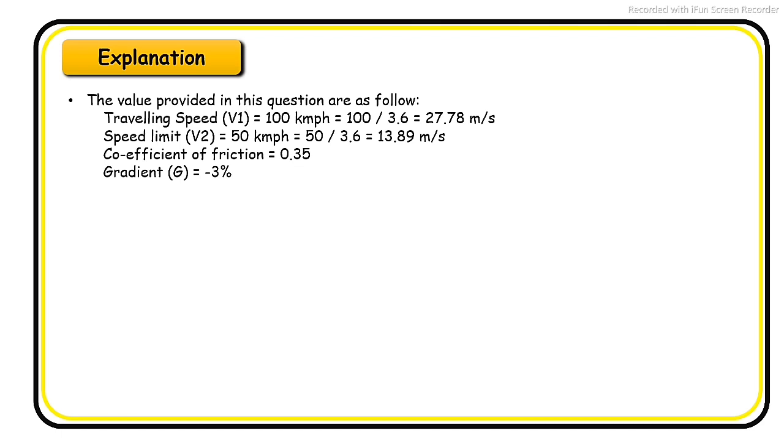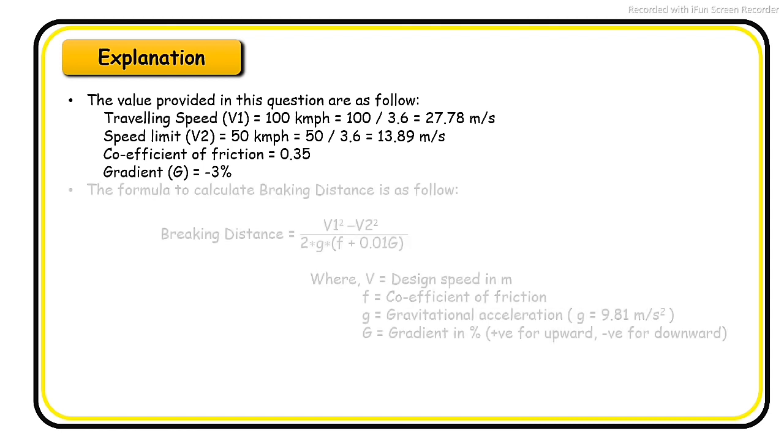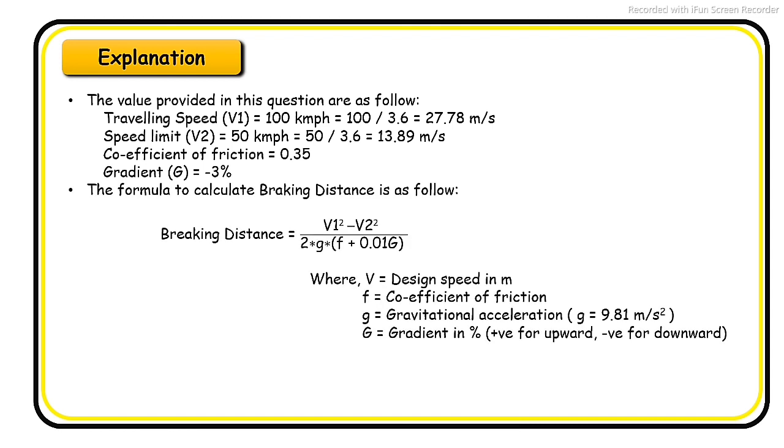Explanation of question number 8. The values provided in this question are as follow. Traveling speed 100 km per hour which is converted in 27.78 meter per second. Speed limit 50 km per hour which is converted in 13.89 meter per second. Coefficient of friction is 0.35. Gradient is -3%. The formula to calculate braking distance is as follow.